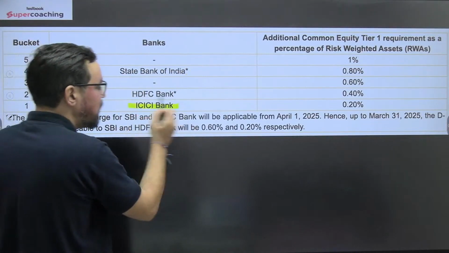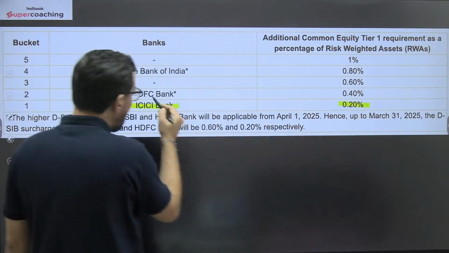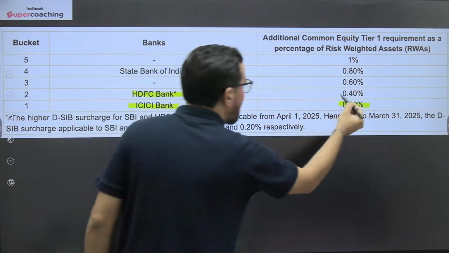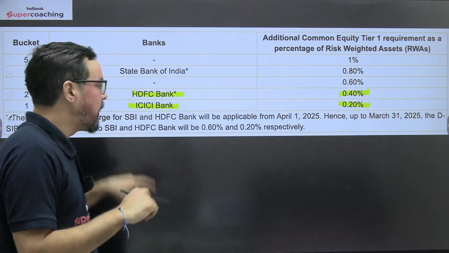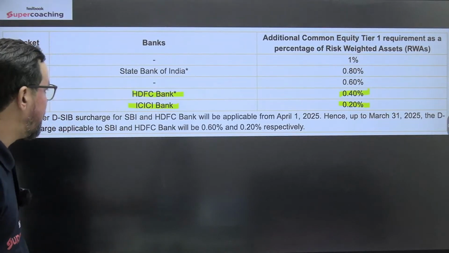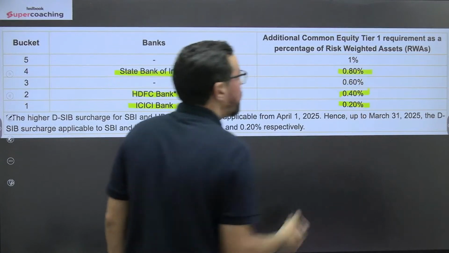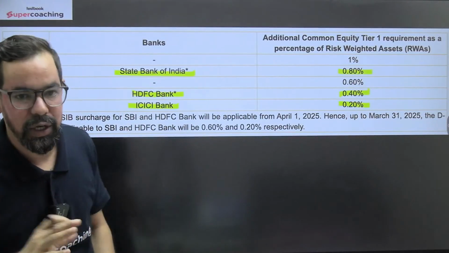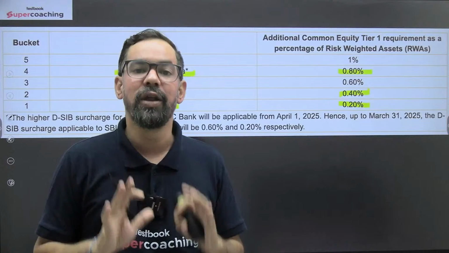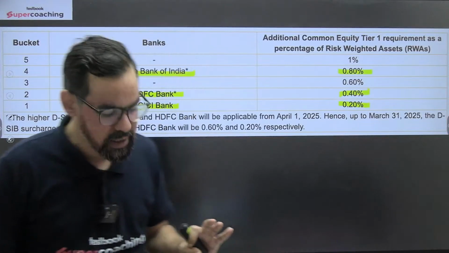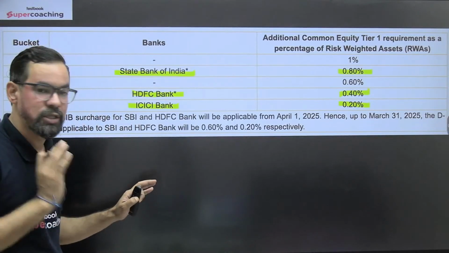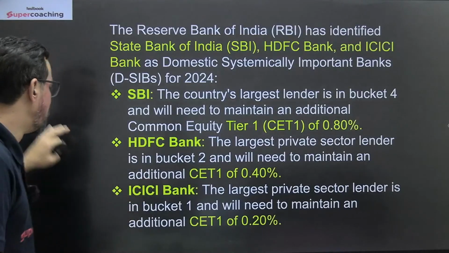So ICICI will remain the same, 0.20. Now HDFC, earlier 0.20, now has to maintain 0.40 because it became part of bucket 2, right? And SBI will become part of bucket 4. That means it has to maintain additional CET1 capital, that is 0.80%. Understood, guys? Is this clear to everyone? This is definitely going to help you out, right?